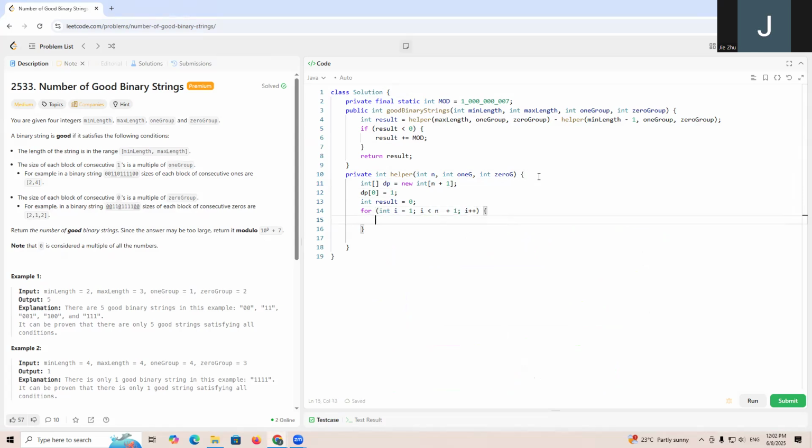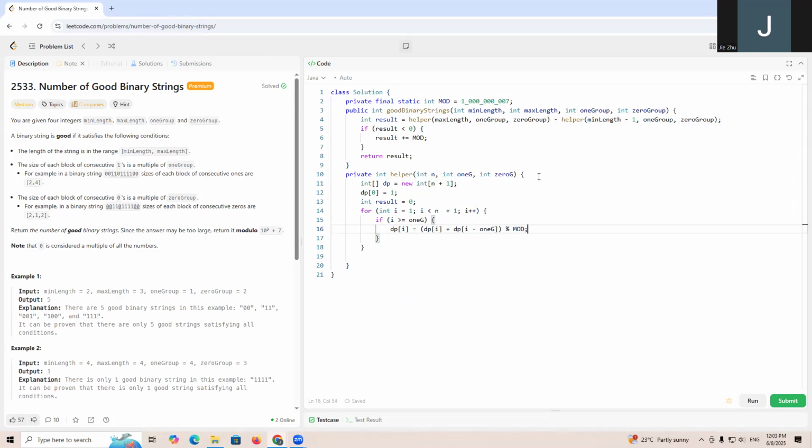If i is greater or equal to one group, then dp[i] should equal, because we want to mod, dp[i] plus dp[i minus one group]